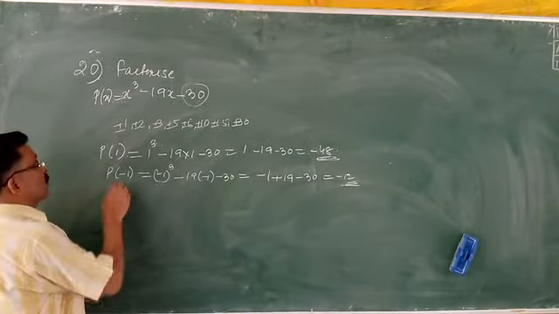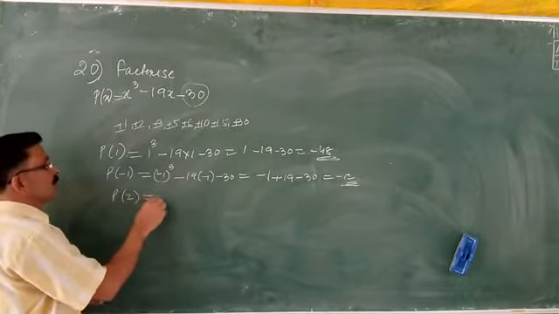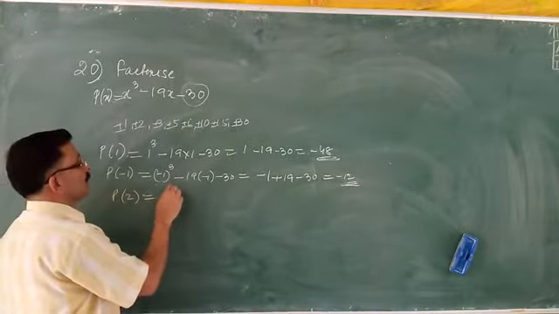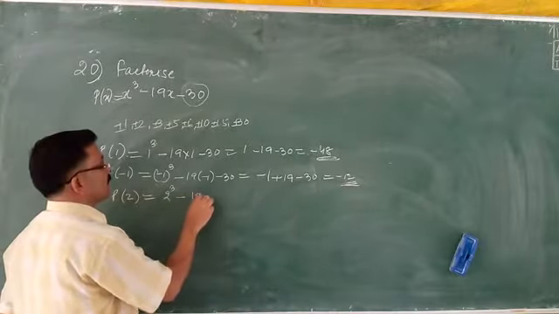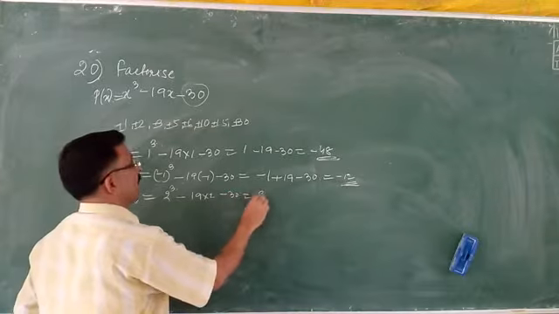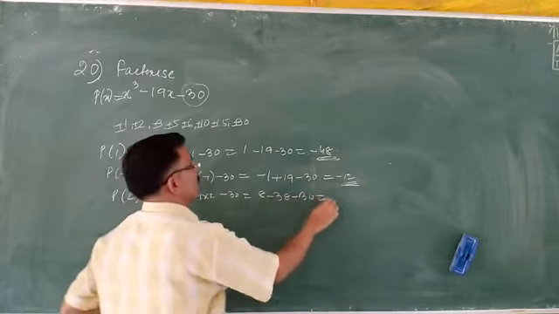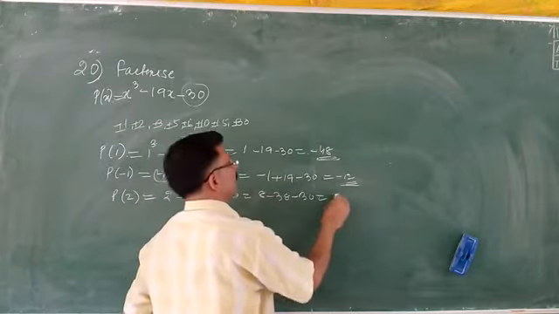I'll go for now 2, another value. p at 2. So 2 to the power 3 minus 19 into 2 minus 30 is equal to 8 minus 38 minus 30. This is equal to 8 minus 68, which is minus 60.